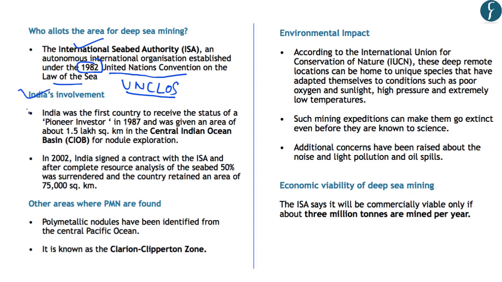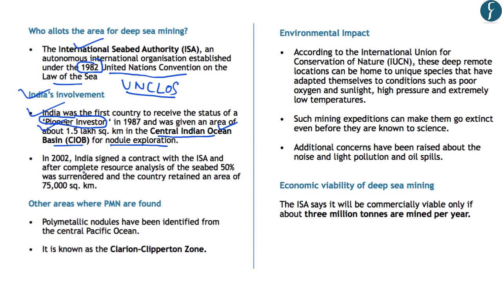So, India was the first country to receive the status of pioneer investor in the year 1987. And it was given an area of about 1.5 lakh square kilometers in the central Indian Ocean basin for nodule exploration. So the area which is identified as polymetallic mineral nodules rich in the Indian Ocean is known as the Central Indian Ocean Basin, or CIOB.